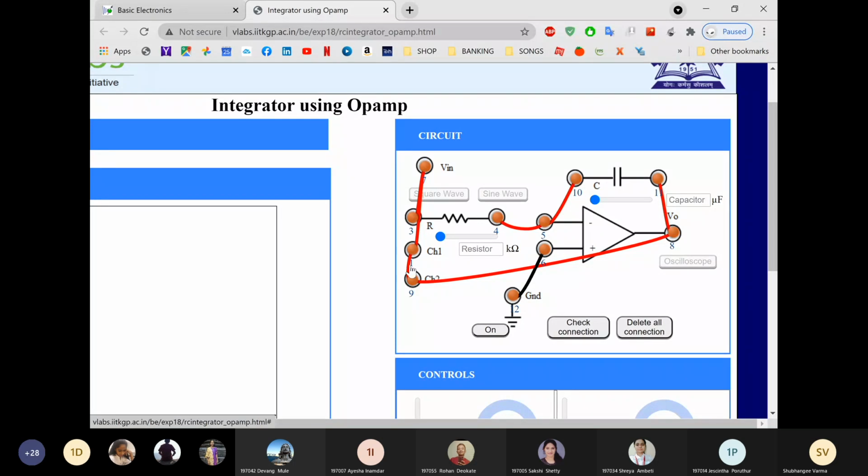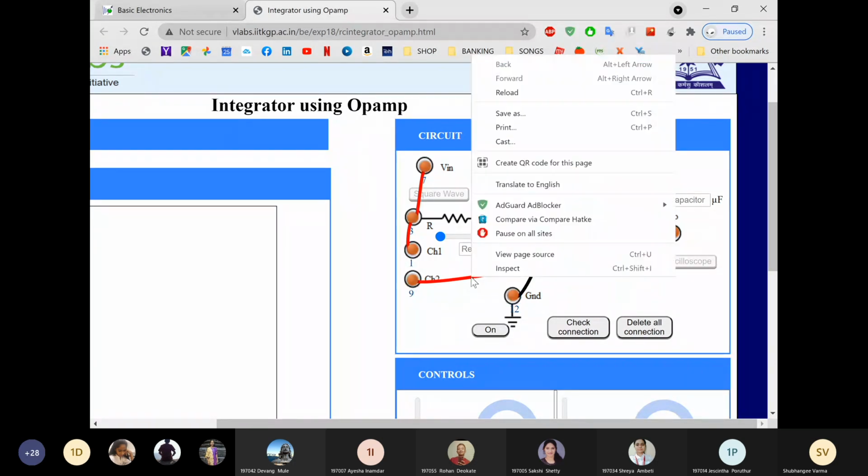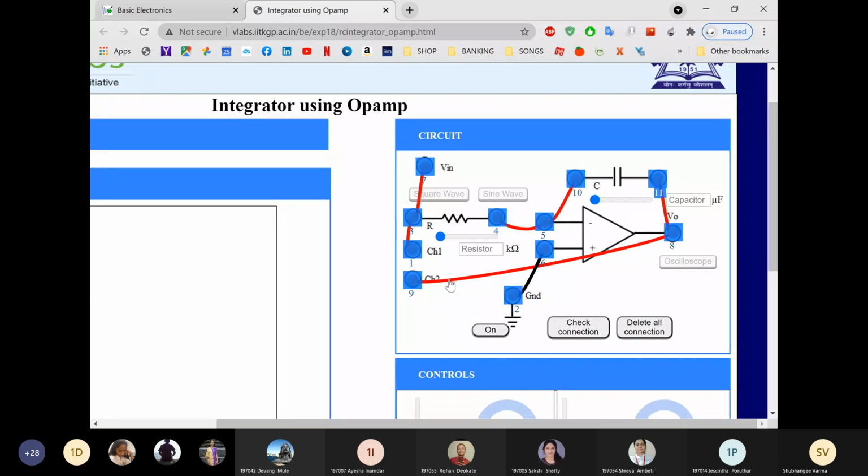Okay, see, the connection got removed. I clicked twice, that's why the other connection also got removed. Now again I want to remove this, so click on that connection. Wait, it's not getting removed. Okay, you can delete all connections also. If a particular connection is not getting removed, then delete all connections. See, all connections are gone.